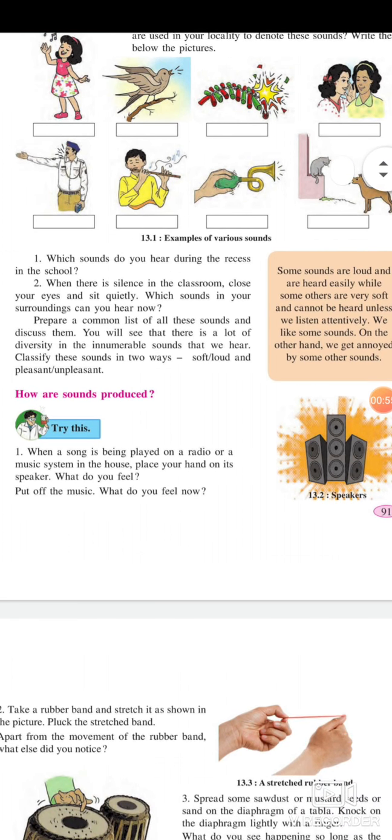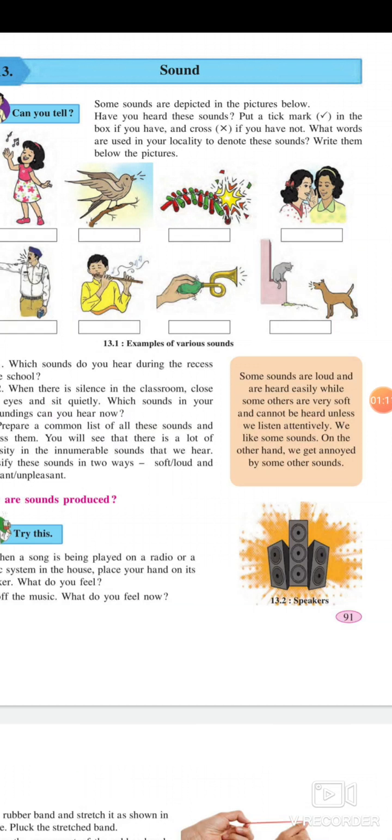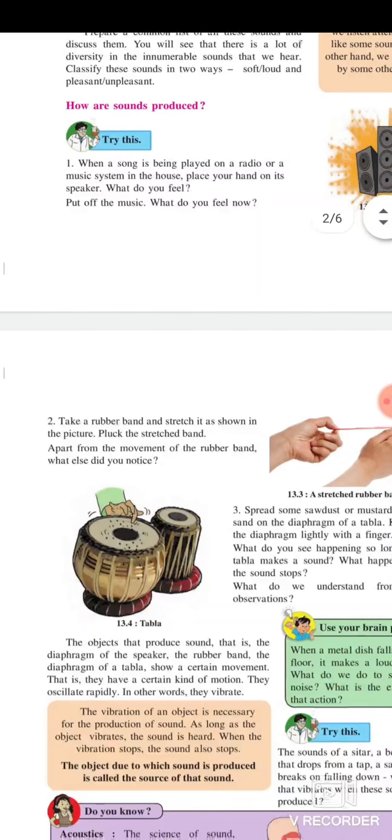How is sound produced? Try this. When a song is being played on a radio or a music system in the house, place your hand on its speaker. What do you feel? Put off the music. What do you feel now? Some sounds are loud and heard easily, while some others are very soft and cannot be heard unless we listen attentively. We like some sounds. On the other hand, we get annoyed by some other sounds.